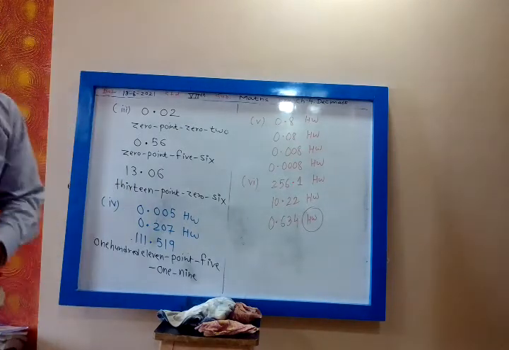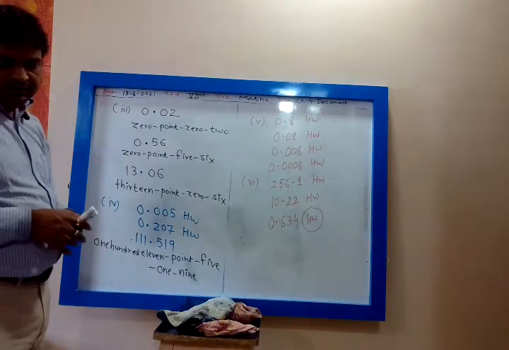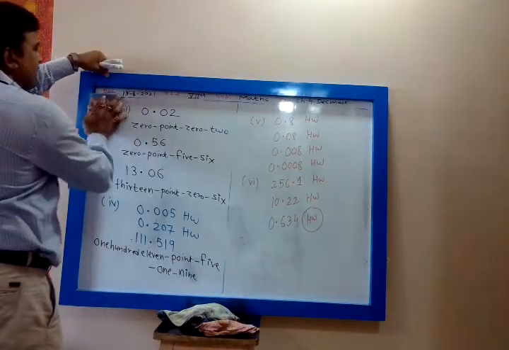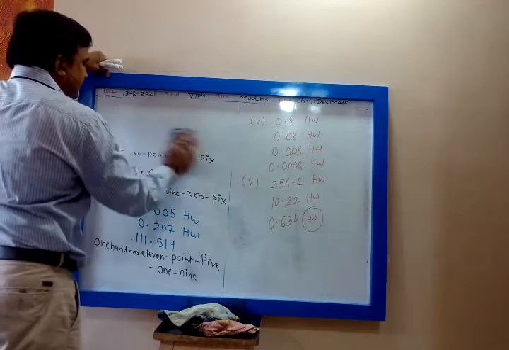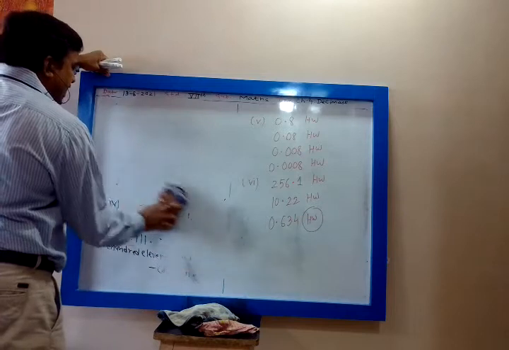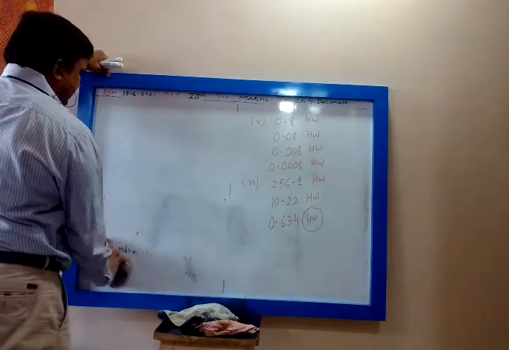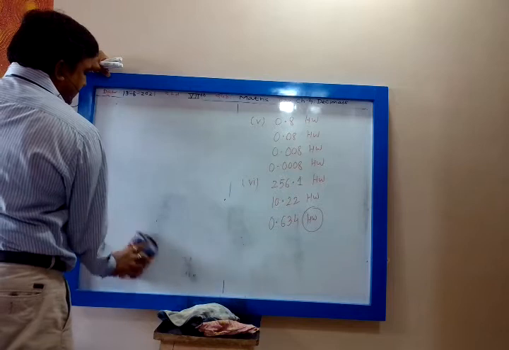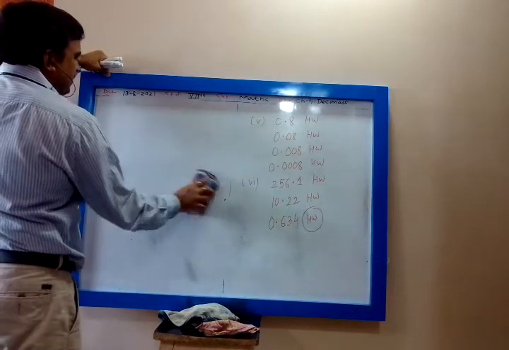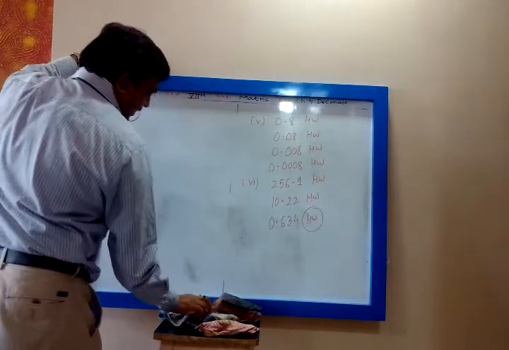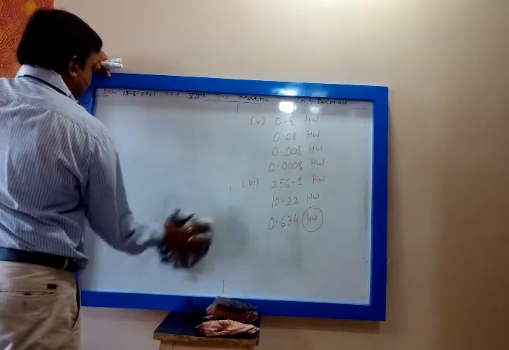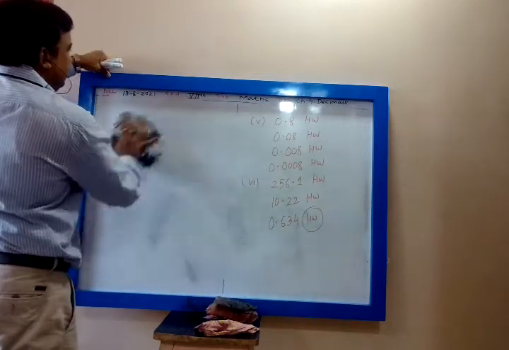Then convert the given fractions into like fractions. Actually it is not fraction, it is decimal. Convert the given decimals into like decimals. Like decimals means after the decimal they have the same number of digits. Convert the following decimals into like decimals, not fractions. You can say decimal fractions.